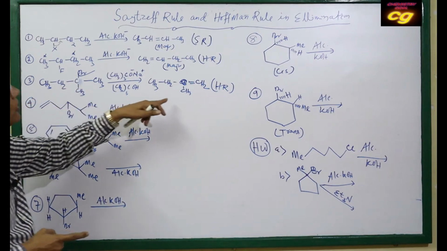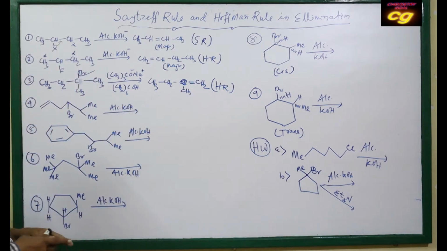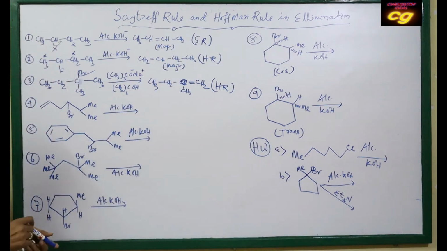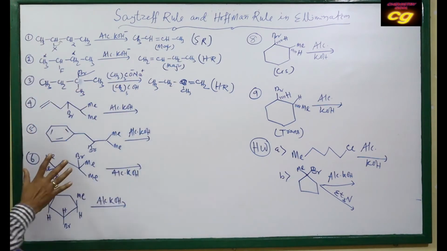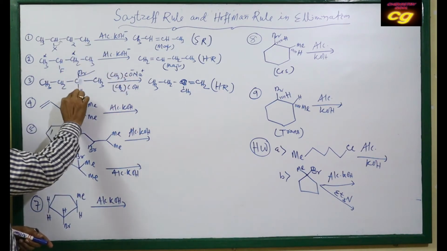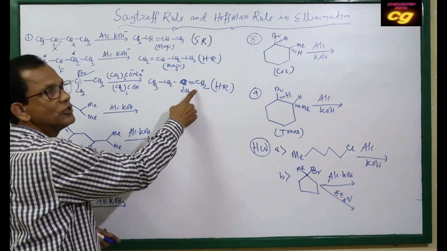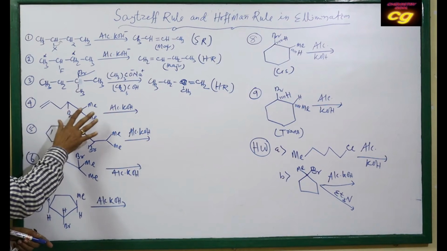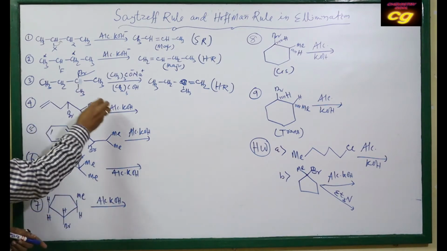That's why the product is the less substituted alkene, that is Hofmann's rule. So you have to remember, if the base is bulky, then the product is always the less substituted alkene as per Hofmann's rule. Here is a very important case with the same alcoholic KOH.